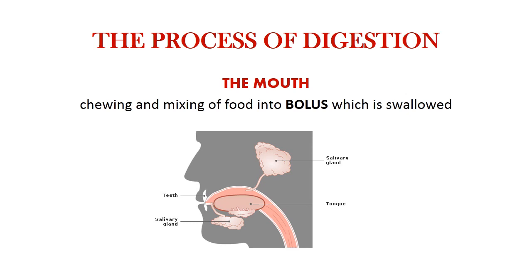Digestion begins in the mouth, and that is why carbohydrate digestion starts in the mouth. Starch is broken down by the enzyme found in the saliva called amylase, which helps to start the digestion of carbohydrates. Once the food is chewed, it is swallowed.